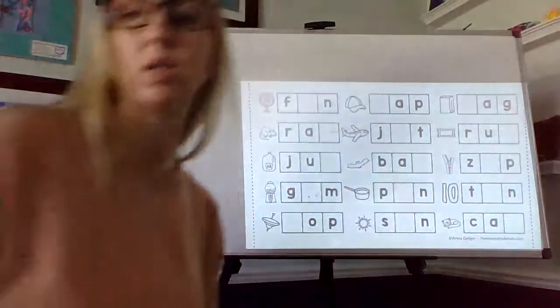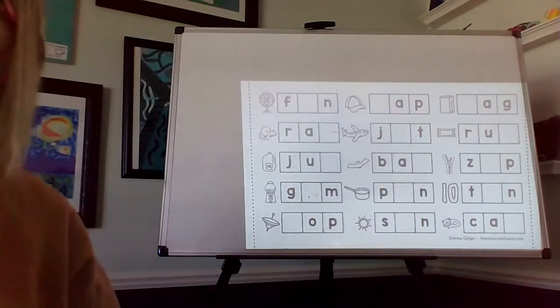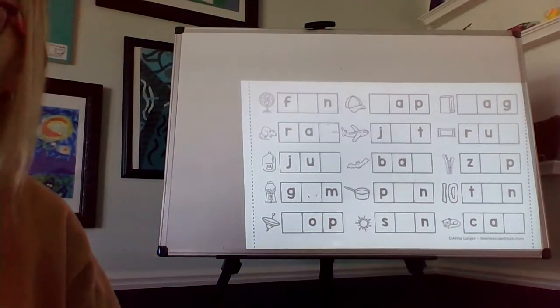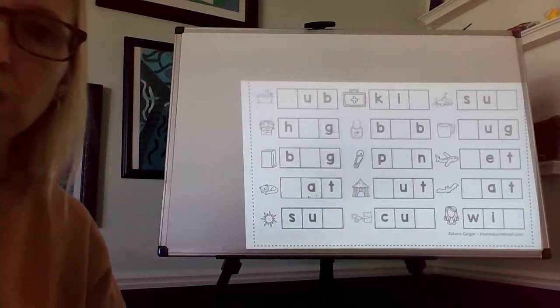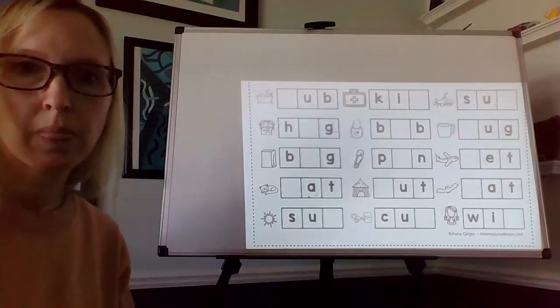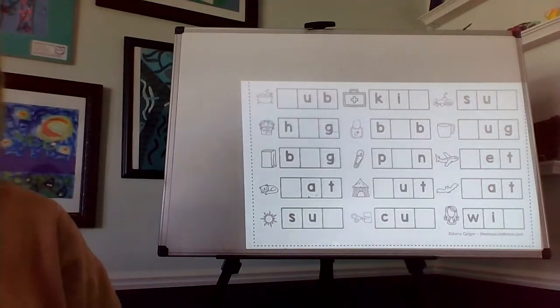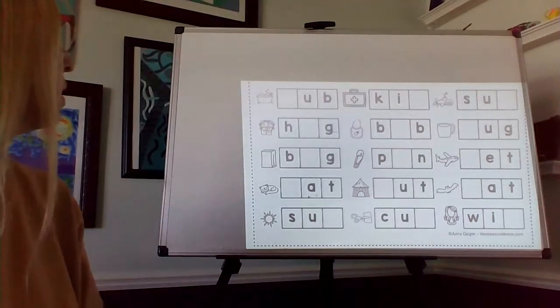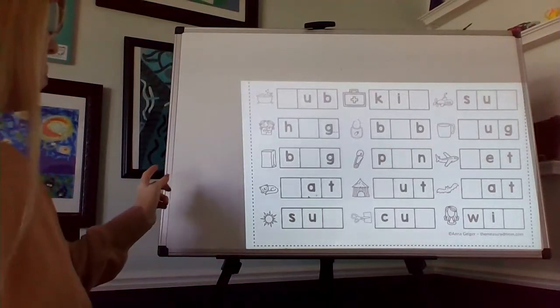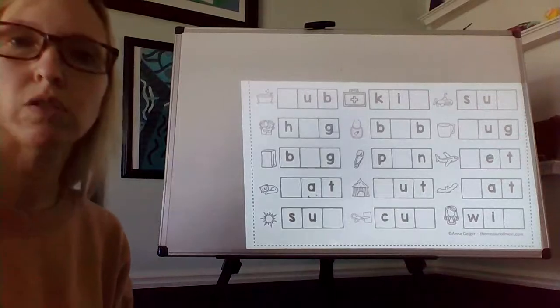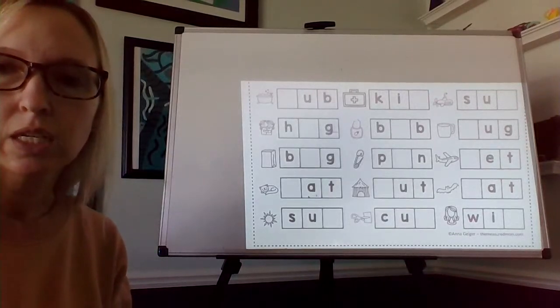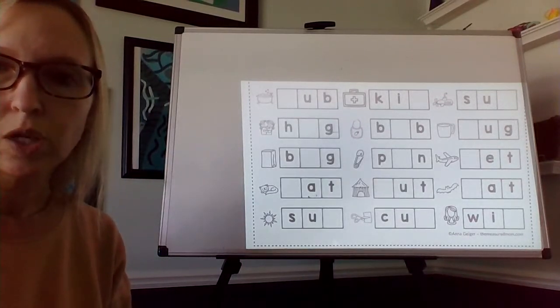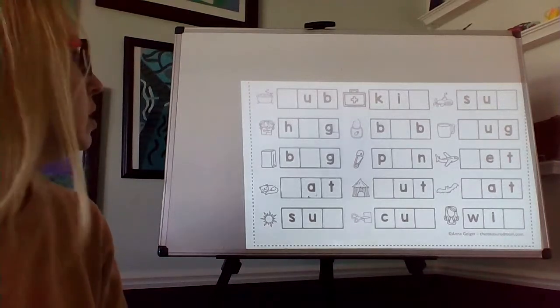So you're going to have to find the missing sound, just like we just did. And write the words. So just pause the video, and then you can work on this CVC word task.